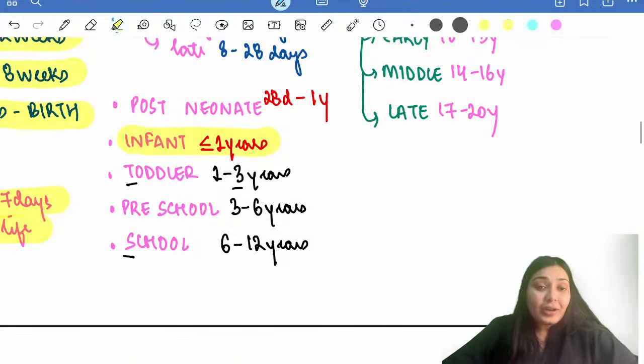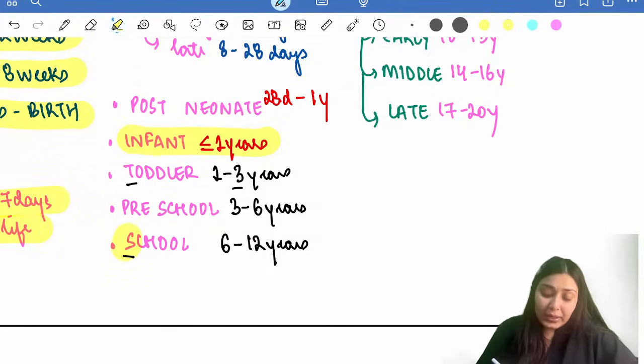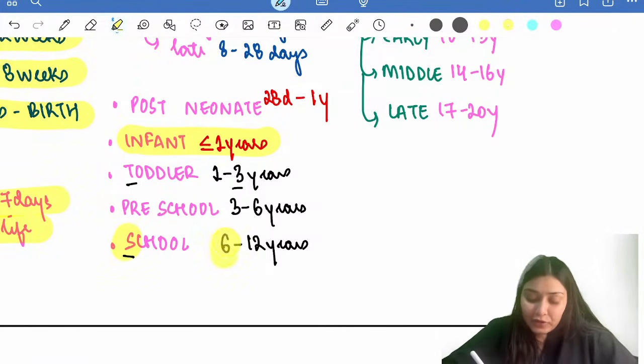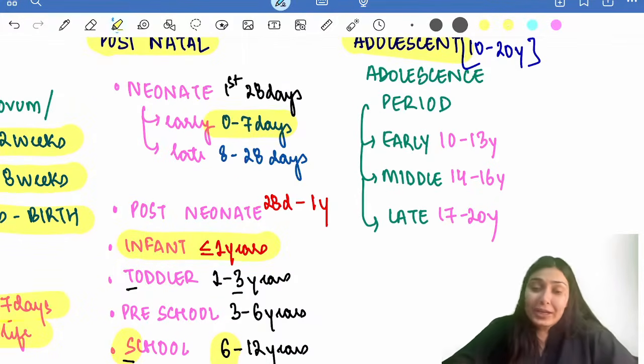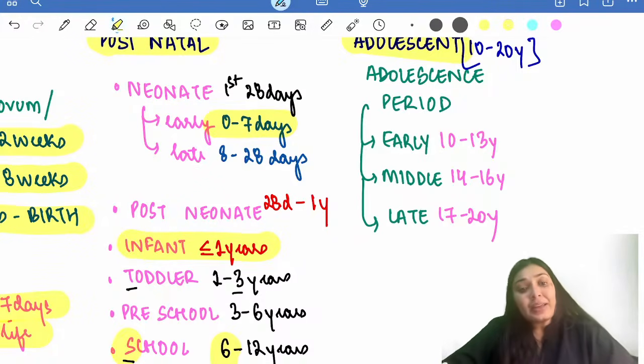Then we have toddler, T for toddler, T for 3. So 1 to 3 years is a toddler. Then we have preschool, 3 to 6 years. Then we have school going, S for school going, S for 6. So from 6 to 12 years, it is a school going child. Neonate, first 28 days of life, early to late. Then we have a post-neonate, infant, toddler, preschool and school going child.